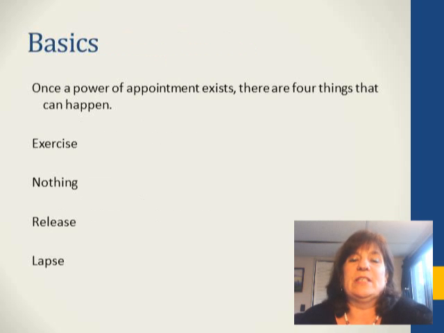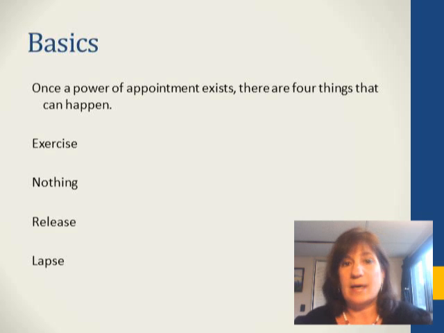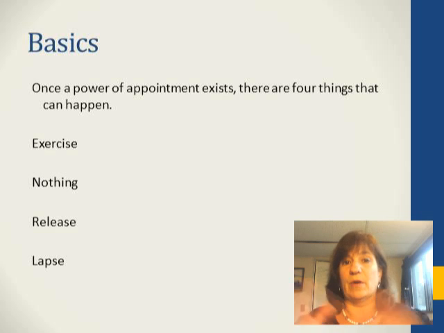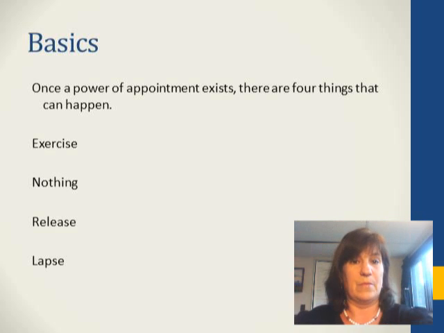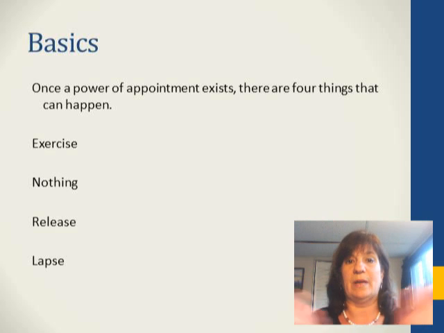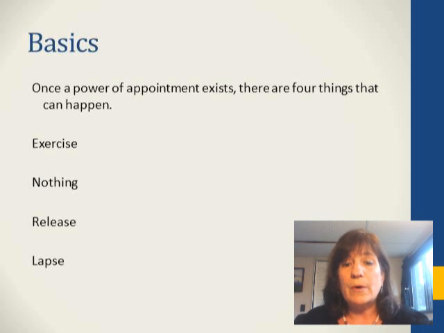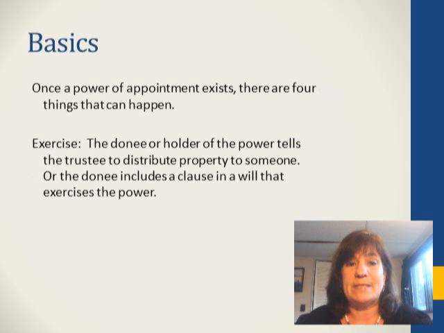Okay, so once there is a power of appointment, there are four things that could happen. The donee of the power, or the holder of the power, could exercise the power and say, okay, I say that so-and-so gets this property. The donee could do nothing. The donee could release the power. In other words, give it back. Say, I don't ever want to do this. I'm not going to exercise this, and so officially I'm giving up my right to do so. Or sometimes the power can lapse. Not all powers last forever. If the power has a time limit and it runs out, the power lapses.